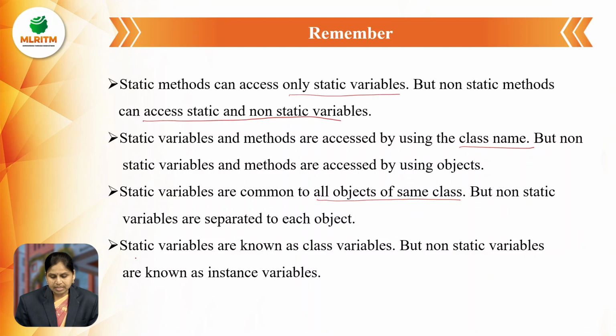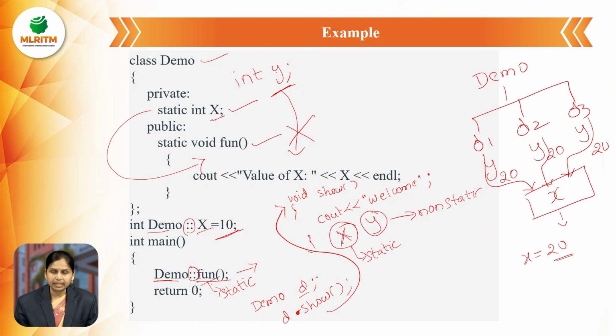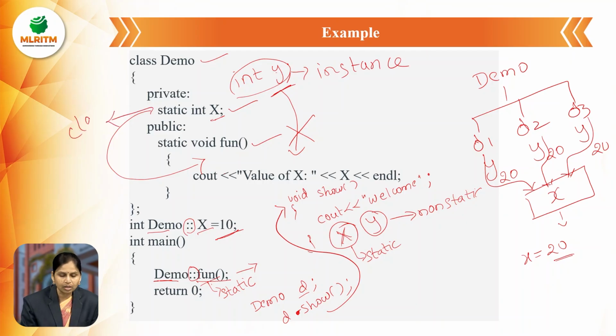The last point is that static variables are known as class variables, but non-static variables are known as instance variables. Whenever we create both static and non-static variables, the static ones are called class variables and the non-static ones are called instance variables.